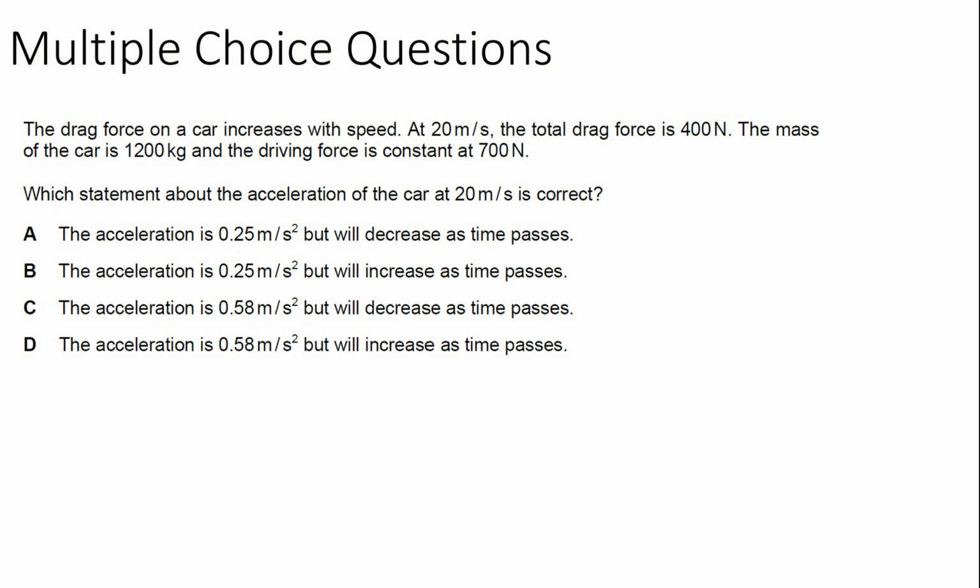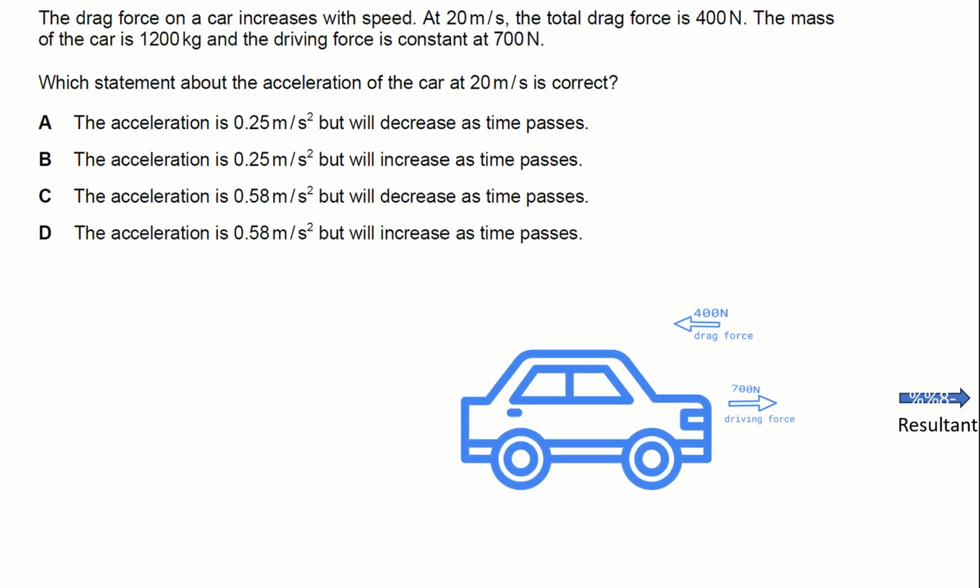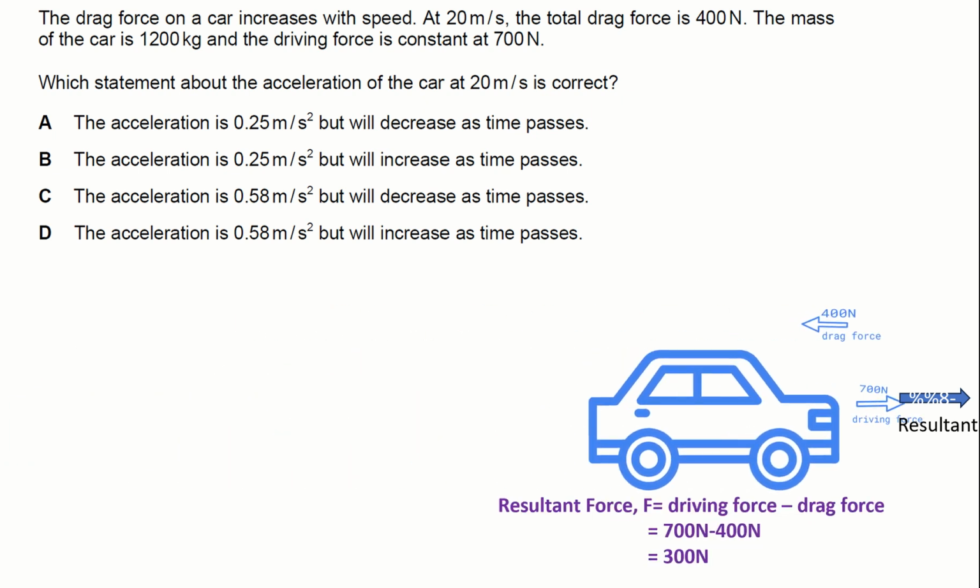So first we have to understand that the drag force is an opposing force to the driving force. A car which is moving at this 20 meter per second is acted upon by a driving force of 700 Newton and the opposing force, drag force, is 400 Newton. So what is the resultant force on which the car will move? Yes, it is 700 Newton minus the 400 Newton, which is 300 Newton will be the resultant force on which the car will move. Our question is to determine the acceleration of the car.